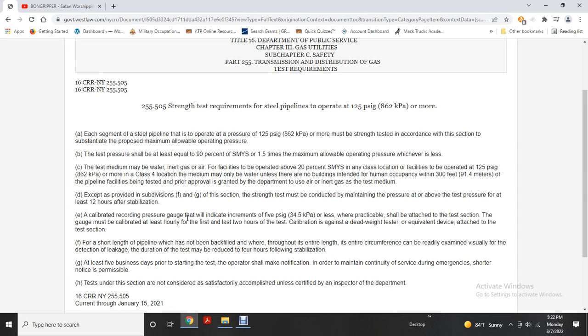Test pressure must be at least equal to 90% of the specified minimum yield strength, or 1.5 times the maximum operating pressure, whichever is less. The test medium may be air or an inert gas for pipelines to be operated at 20% of the specified minimum yield strength or more, in any class location, for facilities to be operated at 125 psi or more.